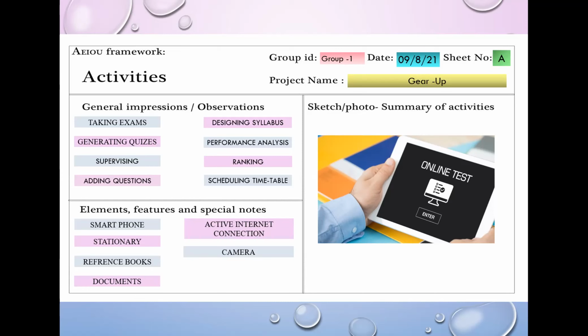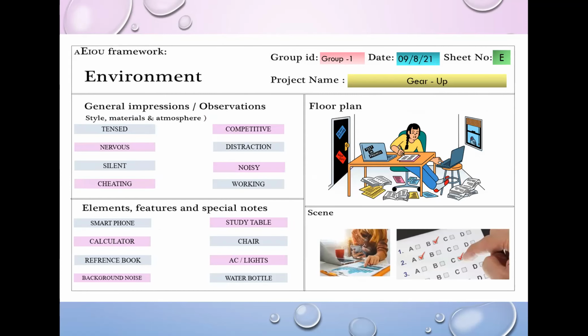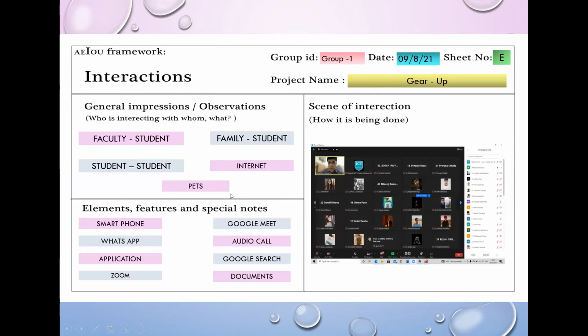Then E stands for environment. So the environment related to the online examination is tense, nervous, silent, cheating environment, competitive, distraction, noisy, and working, and the elements that are listed are related to our quiz application. Then I stands for interaction.